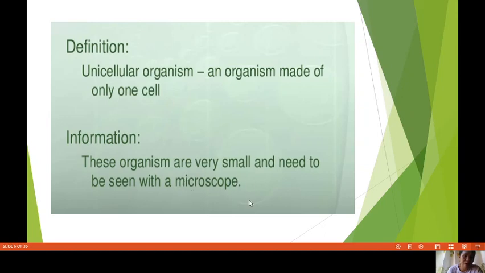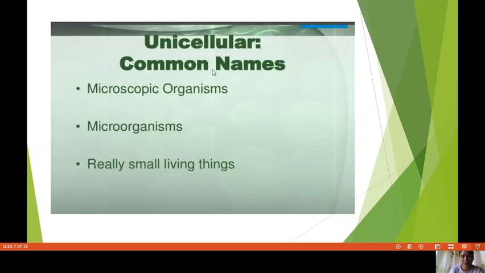Okay, next one. These are the common names, or nicknames rather. Microscopic organisms. They are also known as microorganisms.